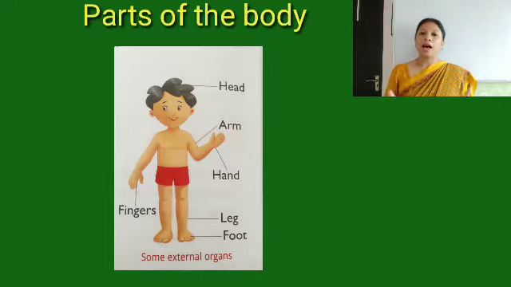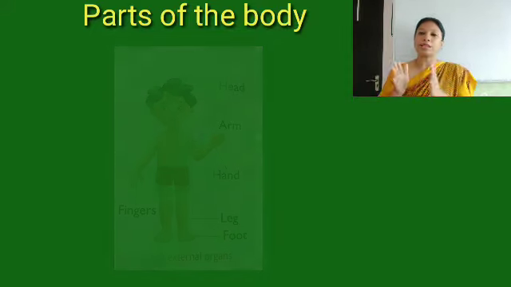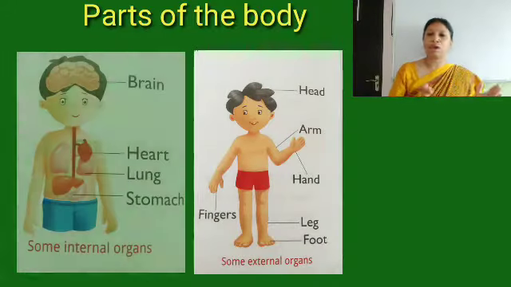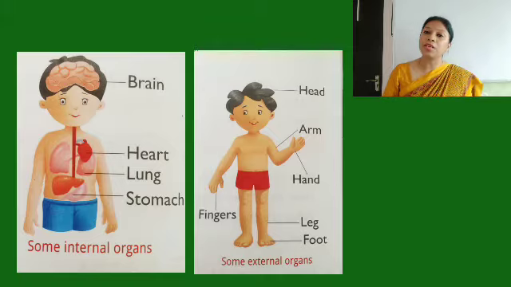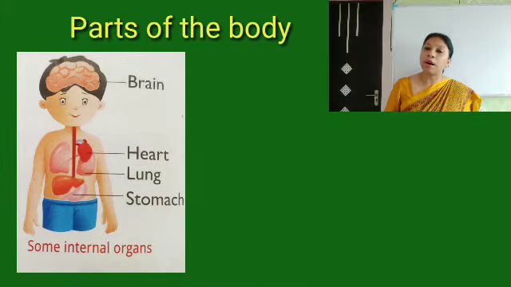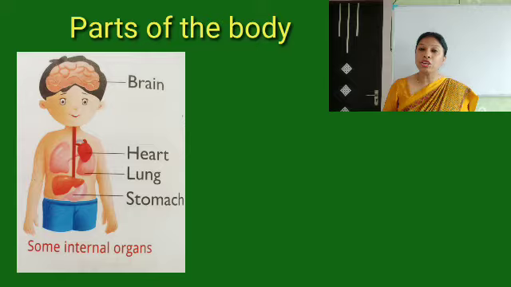So children, our body is divided into external organs and internal organs. So I have spoken about external organs. Now what do you mean by internal organs? Internal parts. Internal means in, right? Inside our body. Can you see inside your body? Can you see your heart? Can you see anyone's heart? Can you see anyone's lungs? No, we cannot. So the organs, the parts which are inside a body and we cannot see them, those are called internal organs, right?